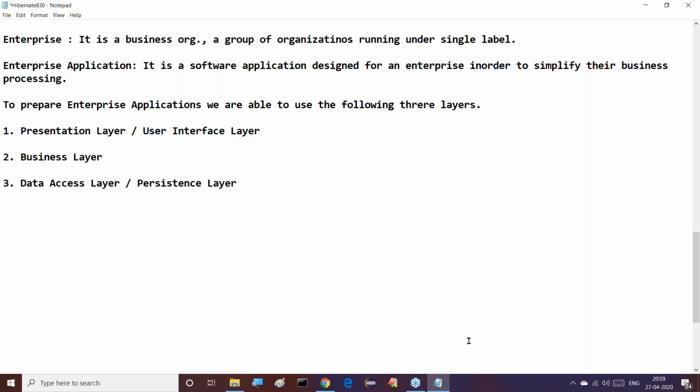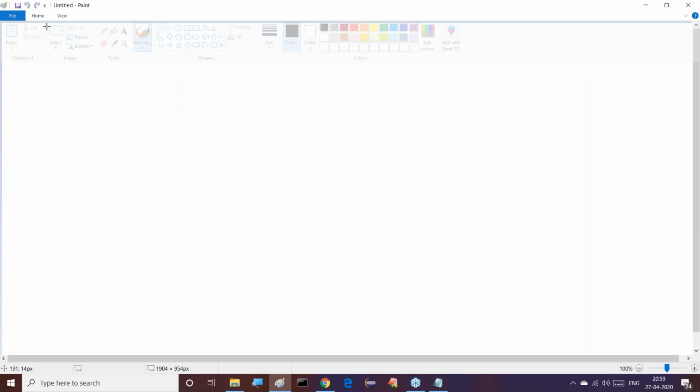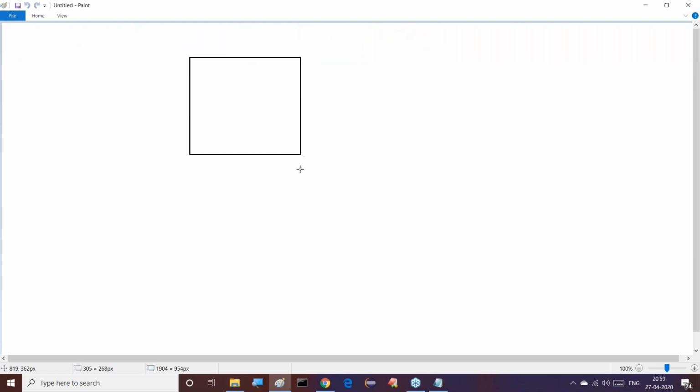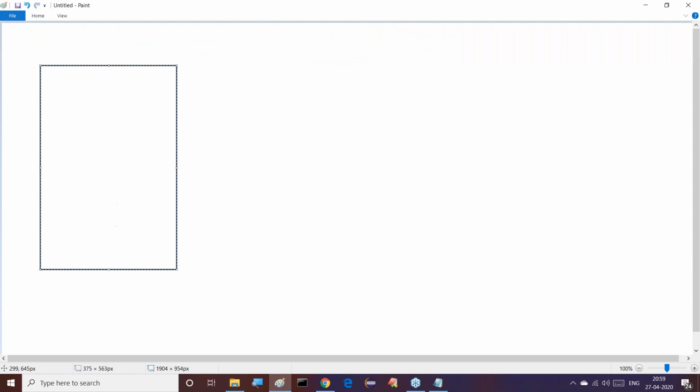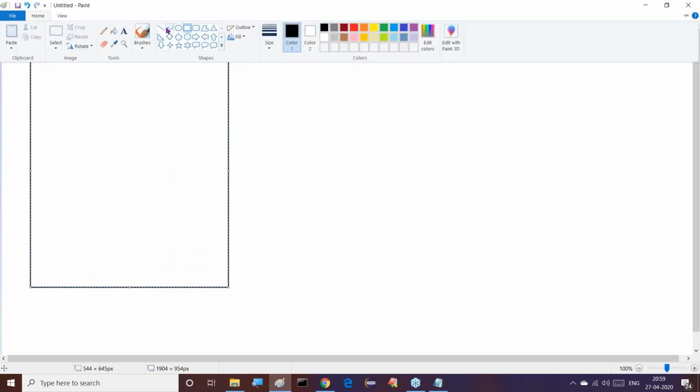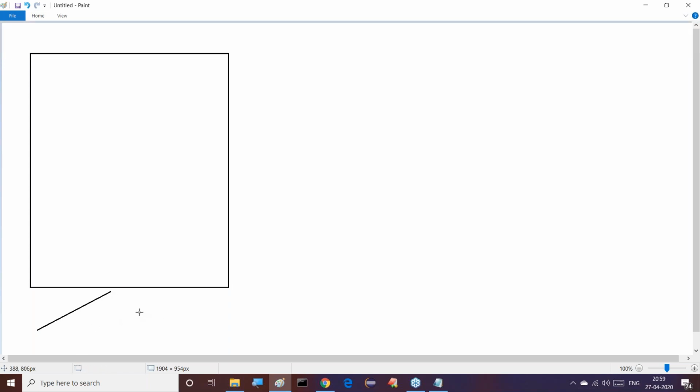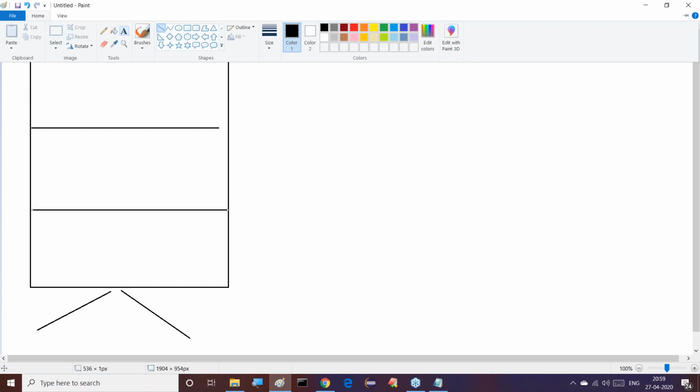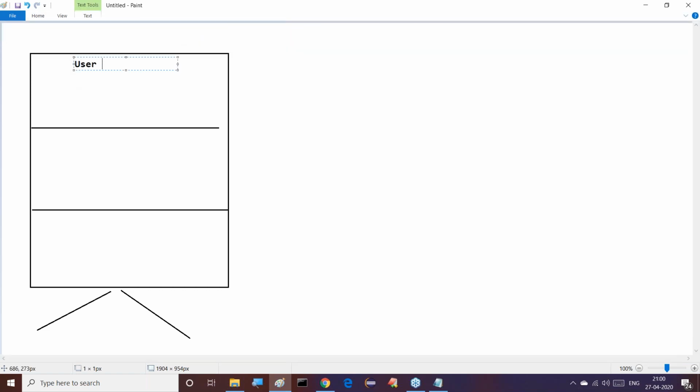Right, sir. I want to prepare a simple diagram for this. All of you understand this. Here is a system. Next is the user interface layer.